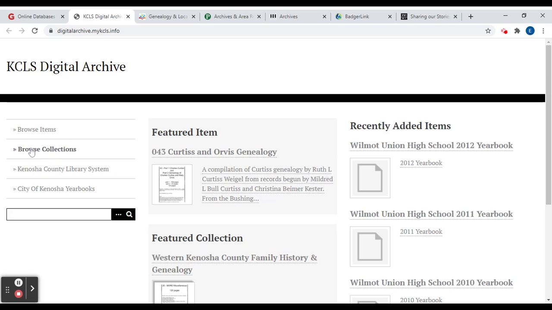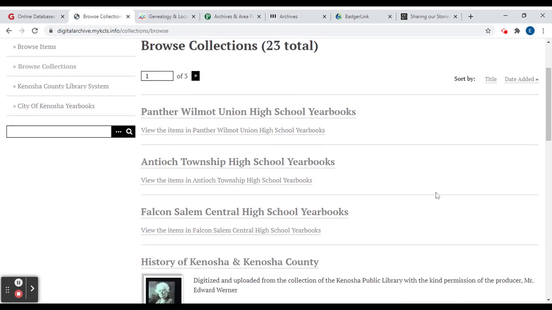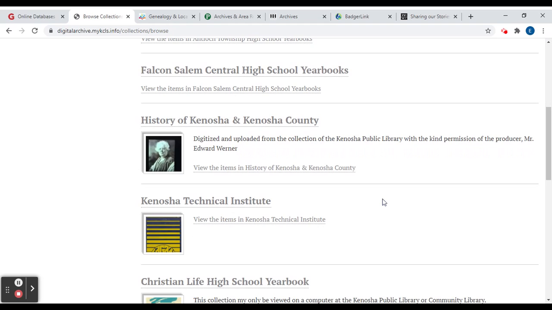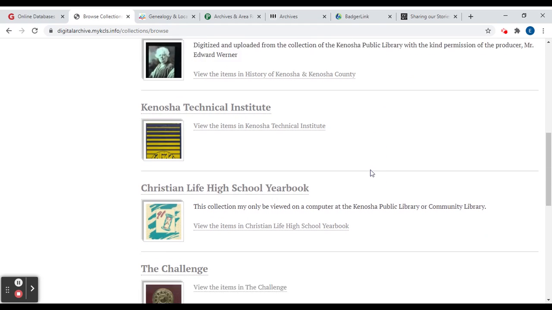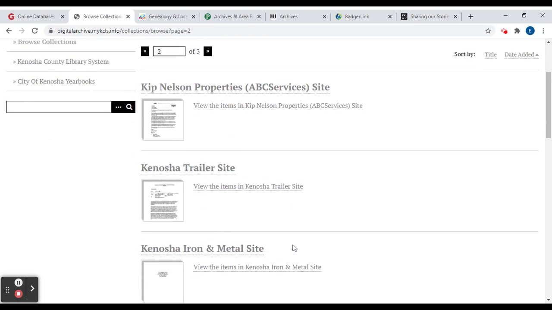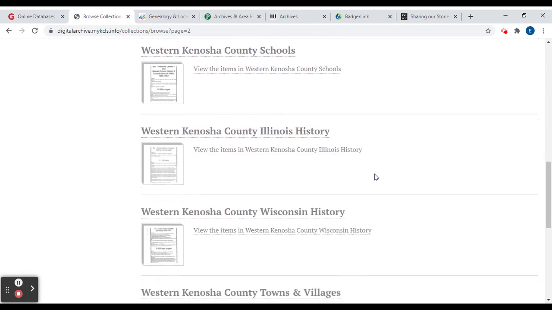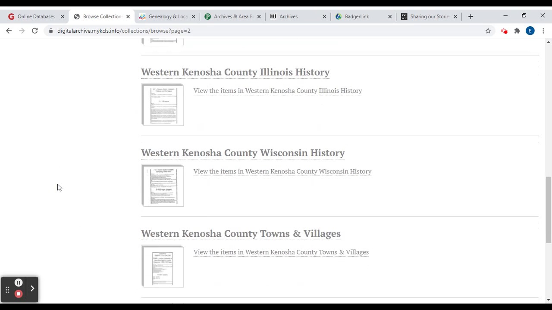If we go to browse collections here, you can get an idea of what we have. There are some yearbooks that have been digitized or scanned. There are some videos of the history of Kenosha County, and more yearbooks. And we also have some different things about Western Kenosha County specifically, which can be helpful if you're looking outside of the city of Kenosha.